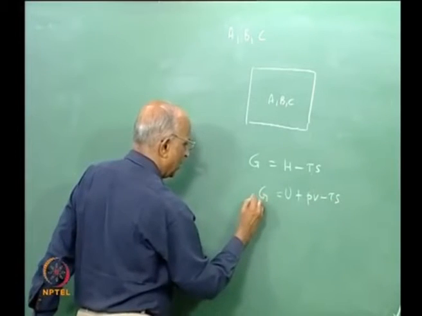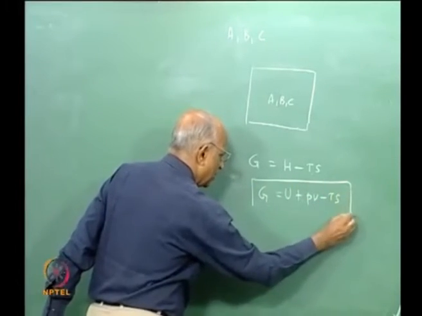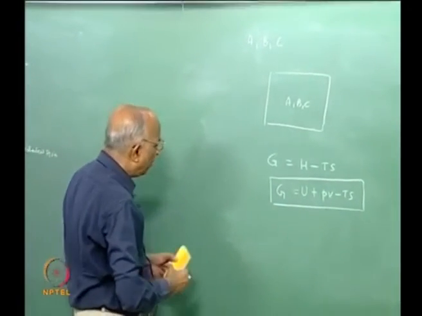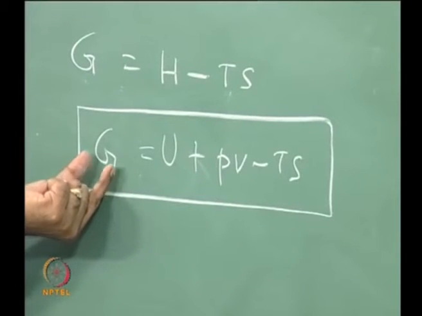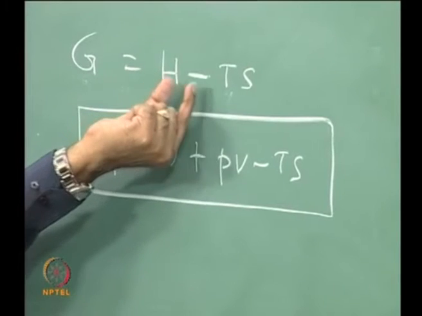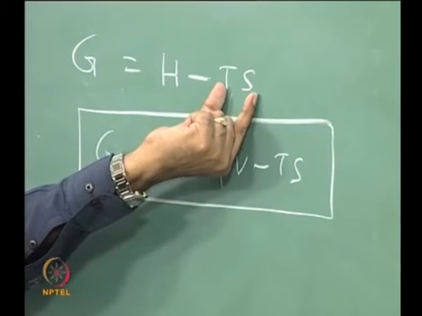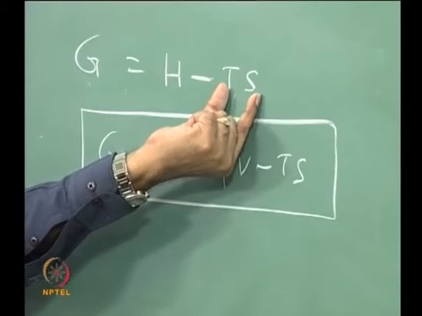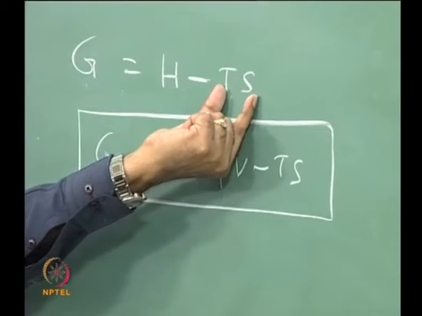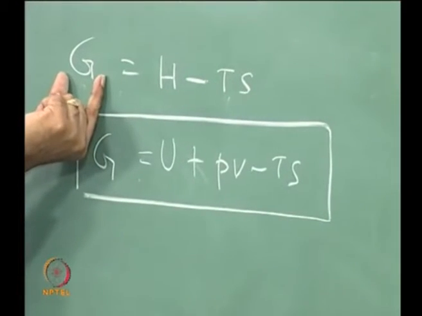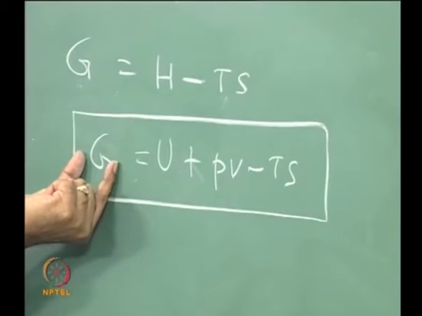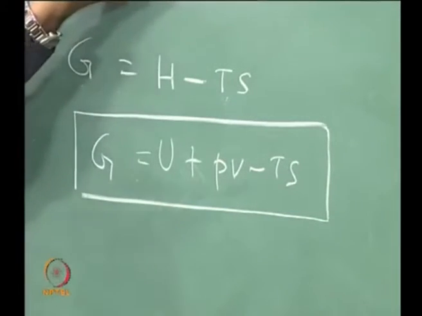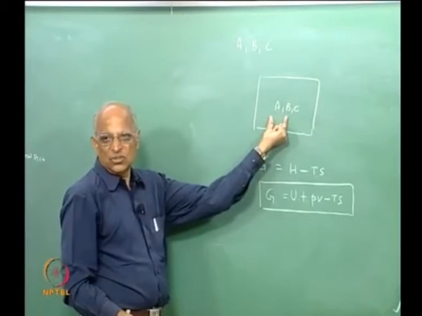This Gibbs free energy tells me the conditions under which the system can do work. That means I took heat, I subtracted the non-available part of heat which is not available as work, and this is the available part of the work. Therefore Gibbs free energy tells me what work is possible from a particular system.